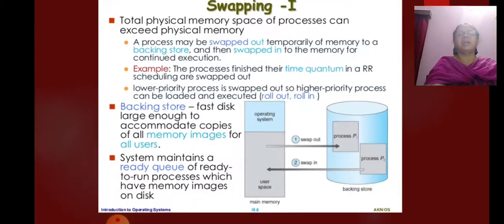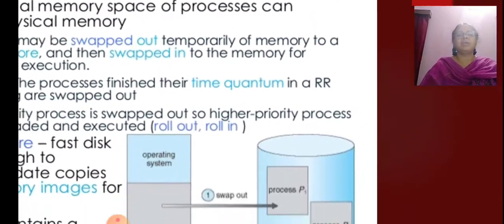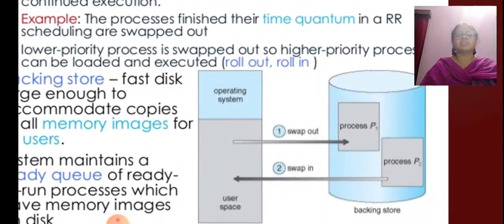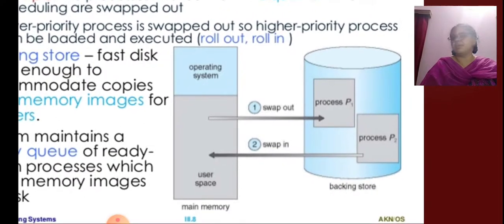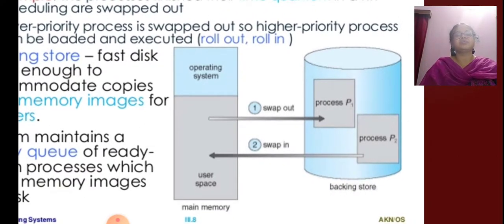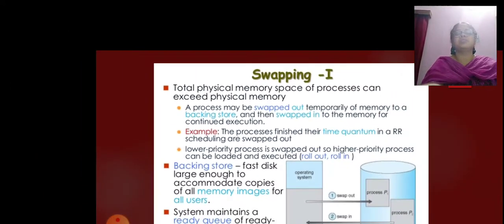Look at the diagram in detail. Here it is shown that swap in and swap out of processes occurs. Look at the diagram. One process of higher priority is swapped in and the other process of low priority is swapped out.